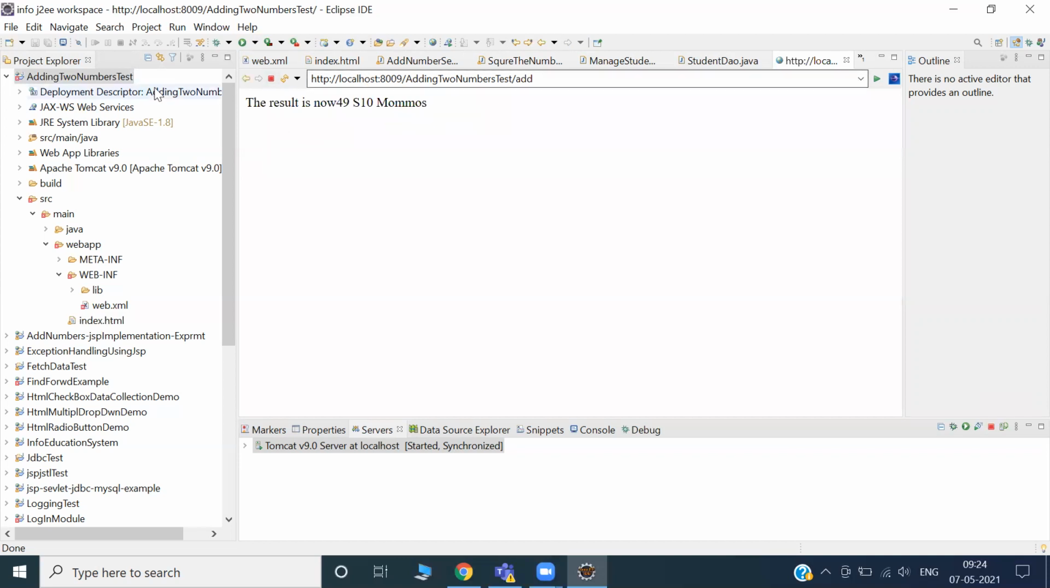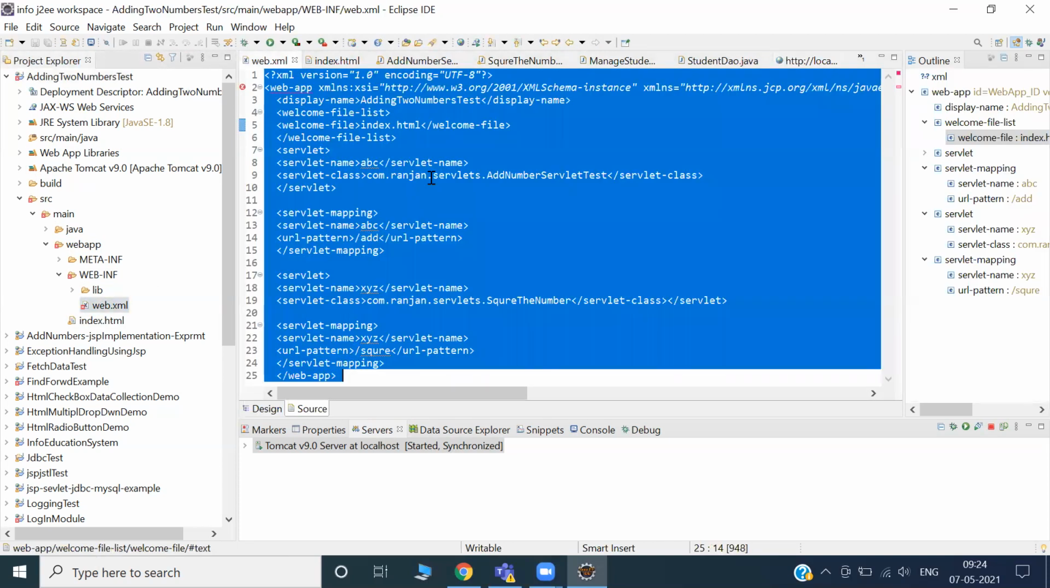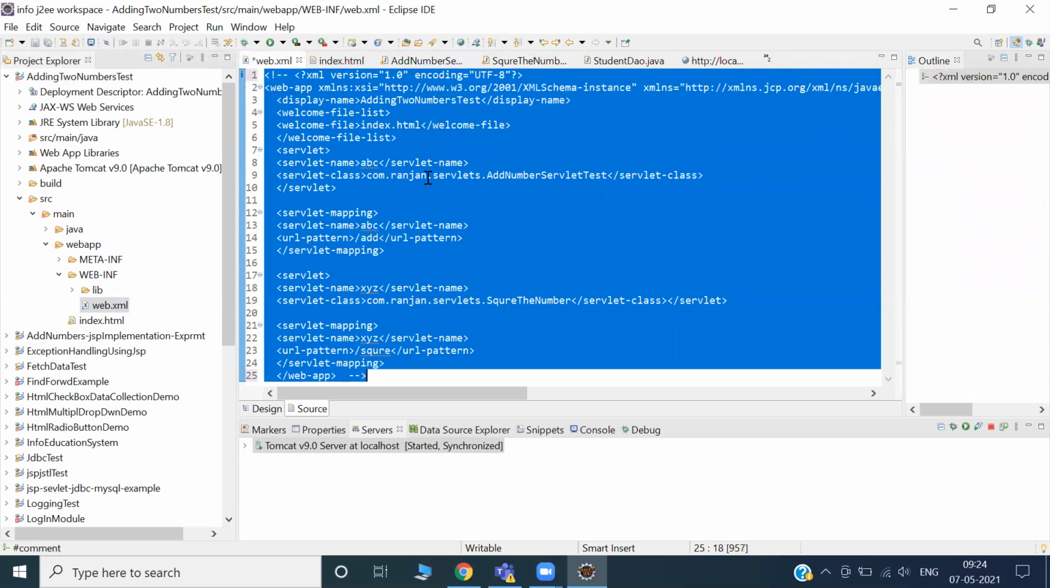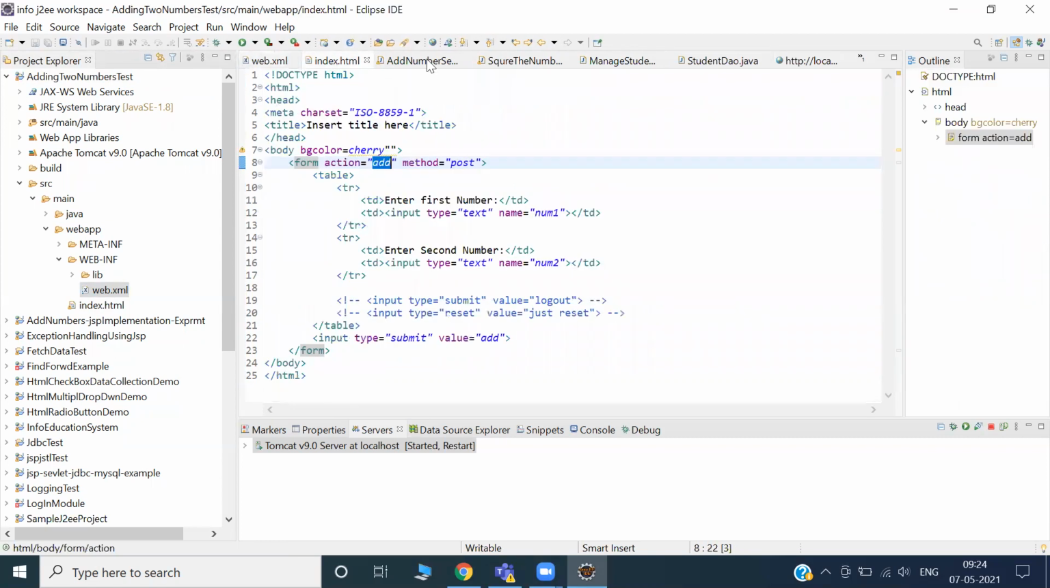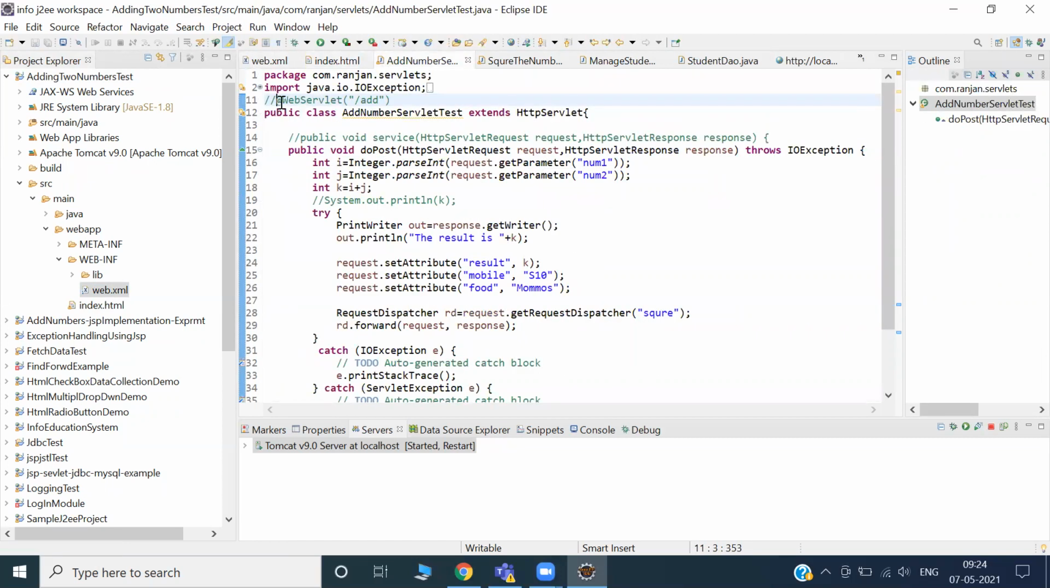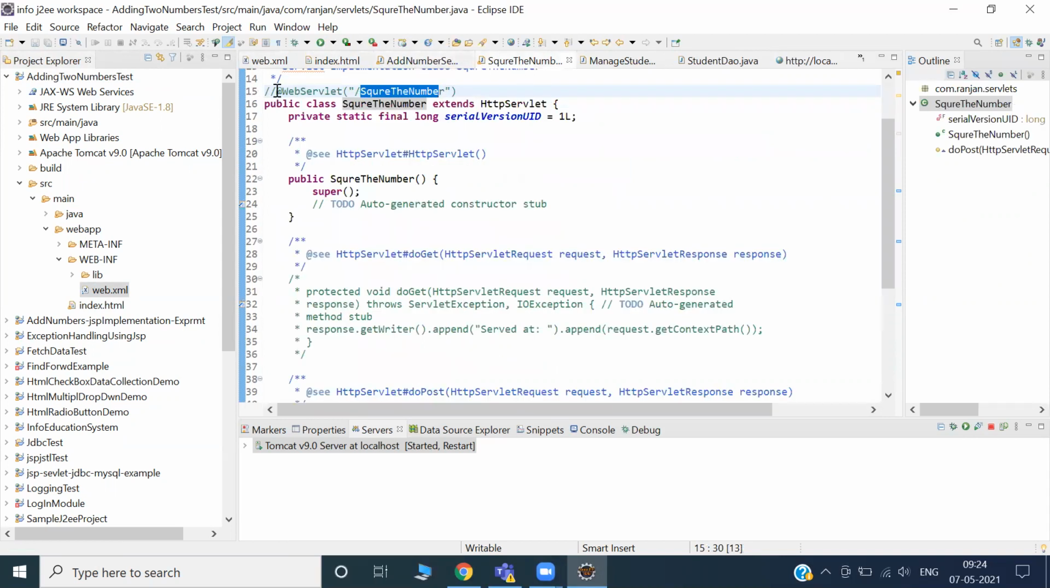Okay, it is working. But now let me open this one. Control A, I'm commenting the whole file. Let's go for index, all fine. Now just uncomment this, and restart the server.